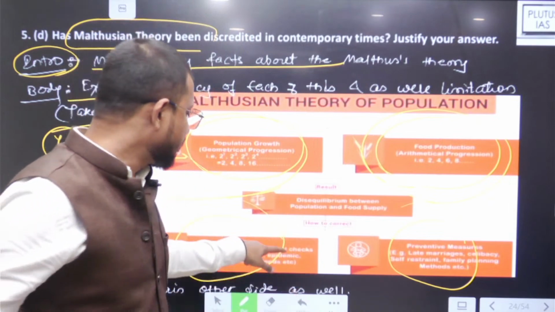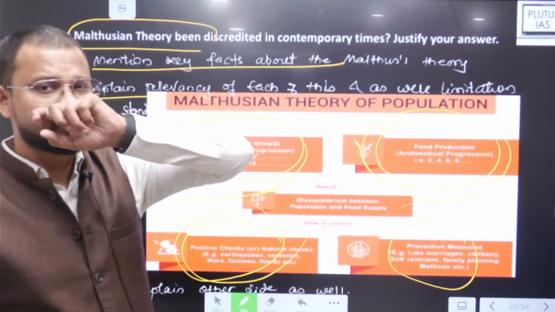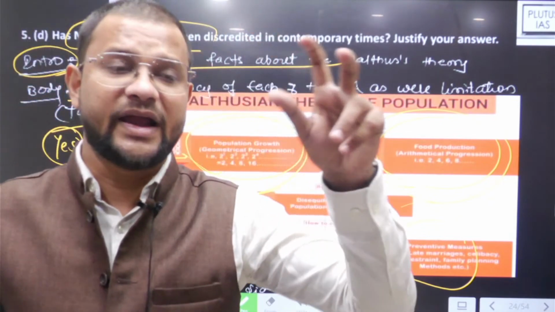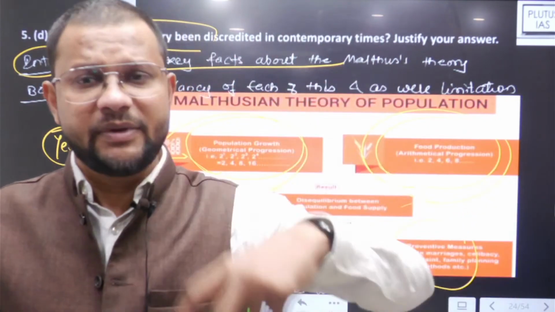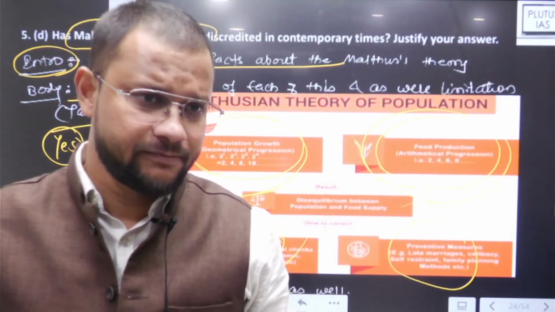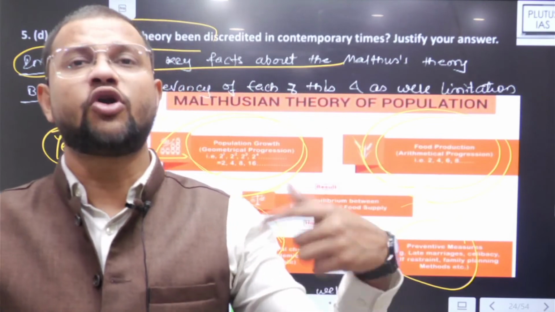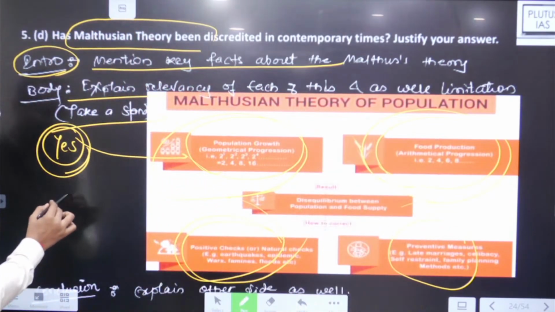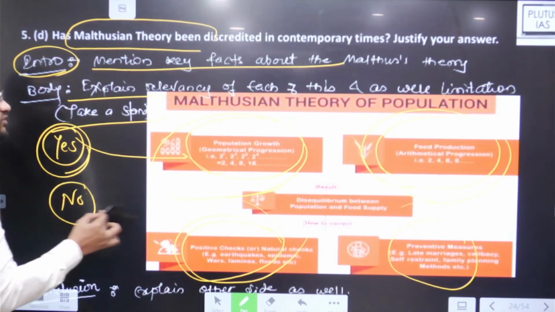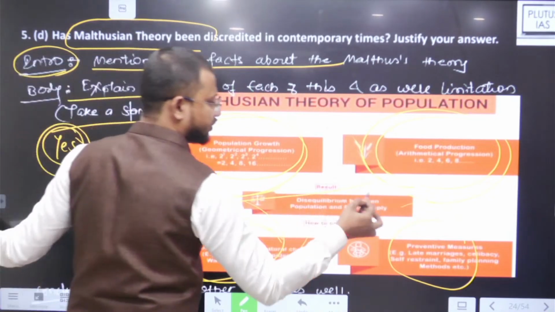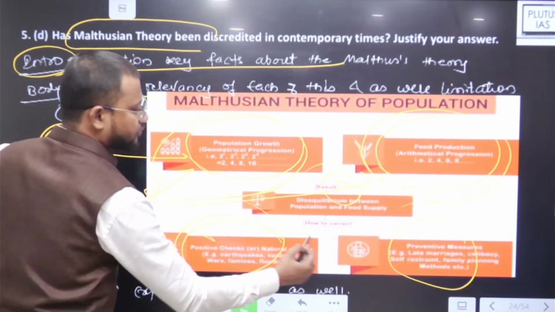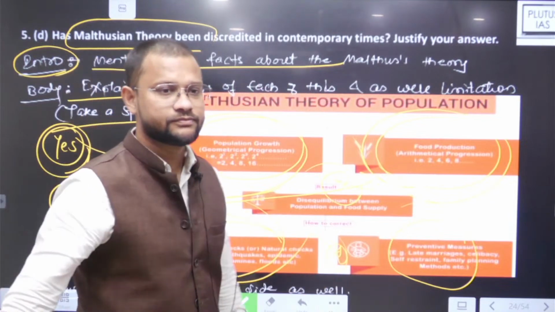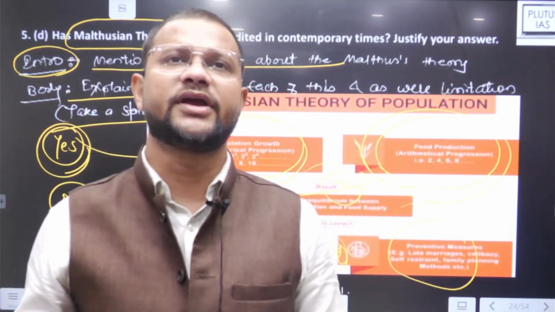Like there is a support for positive checks as well, positive checks in a sense war, COVID-19 as epidemics, okay, or maybe different genocides and migration. However, negative checks are not in that way. So in that case you have to support yes, और अगर आपको no करना है just counter this factor. Then you need to counter each of these factors, and then just accordingly conclude your answer.